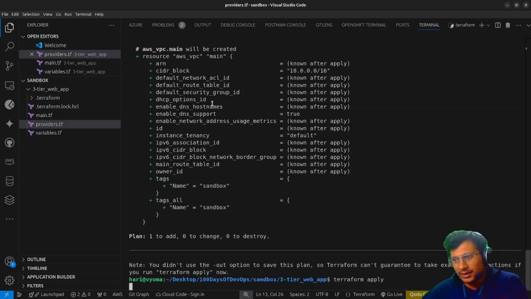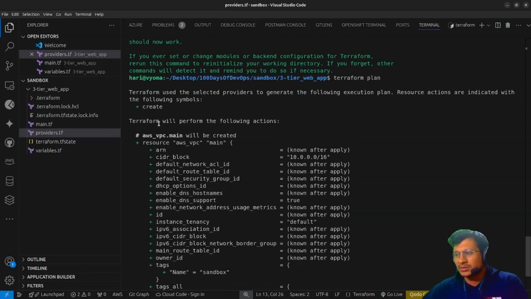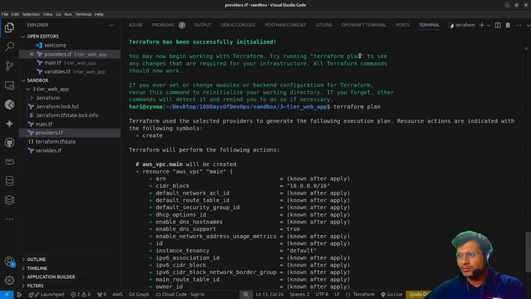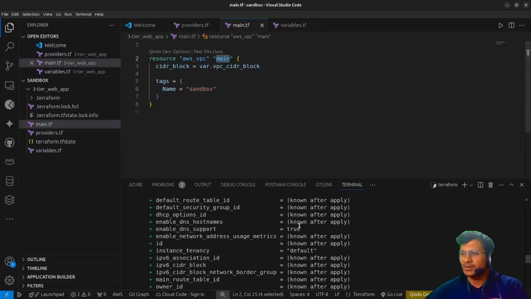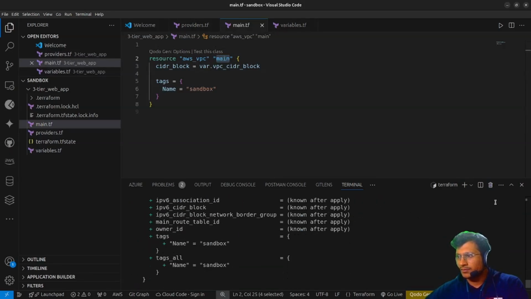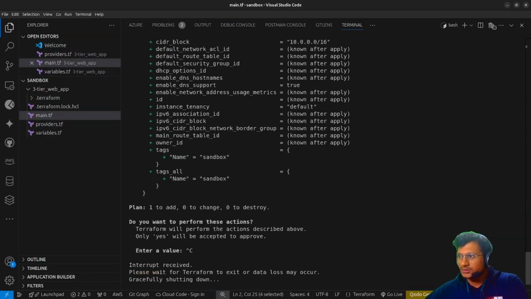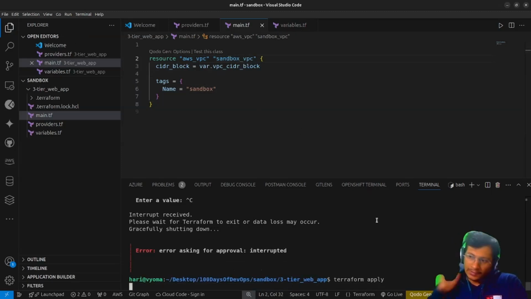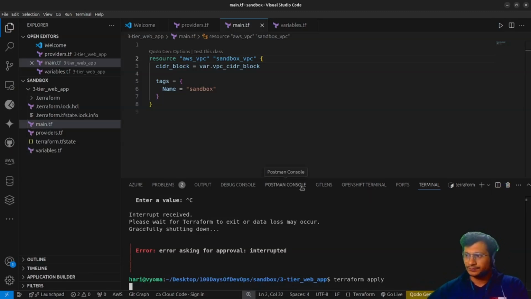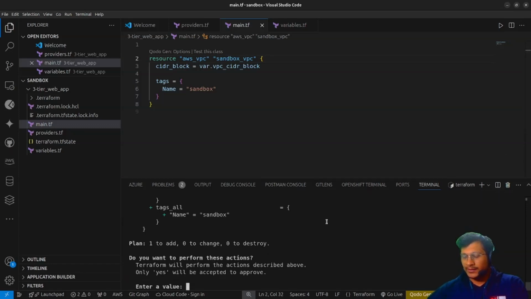So Terraform apply again runs this Terraform plan and checks. It just asks for our permission, shall we create this particular resource. So we have created main.tf, okay, VPC main. I don't want to name it main. I want to name it sandbox. So for now I'll just stop it and I'll just name it as sandbox. Okay, sandbox VPC. Terraform apply and it will show. Okay, so we have to press yes.